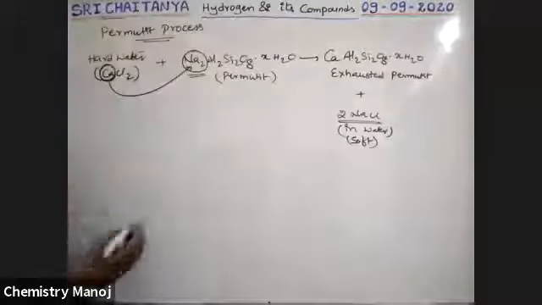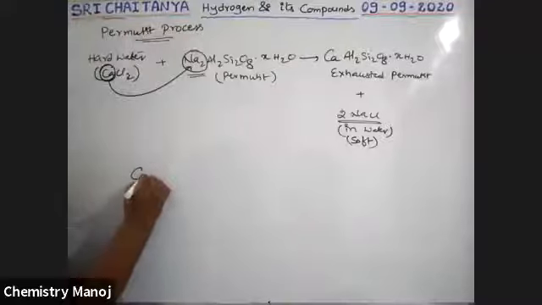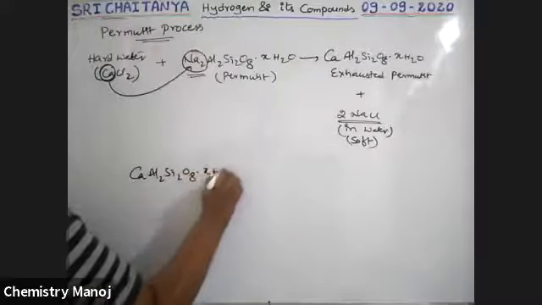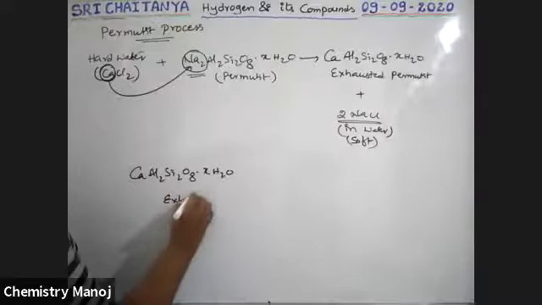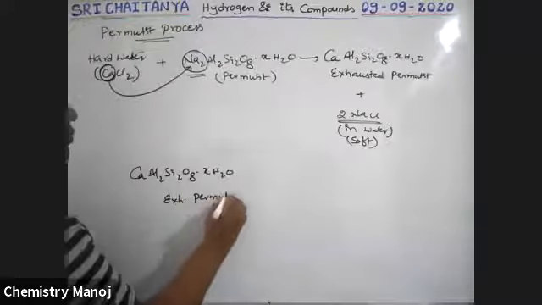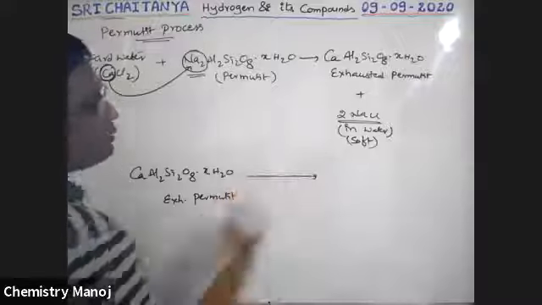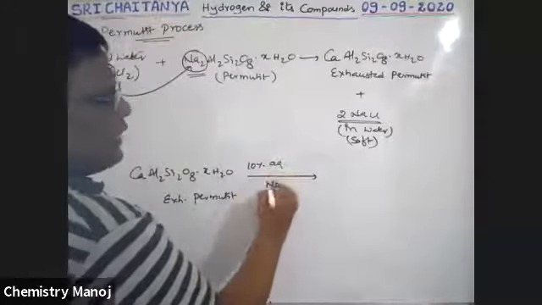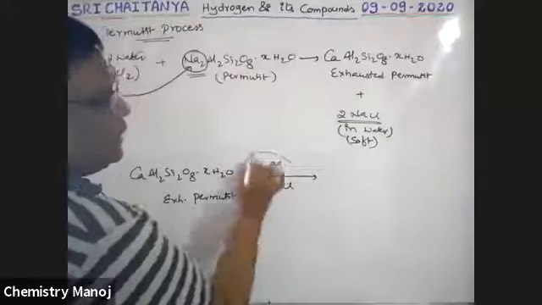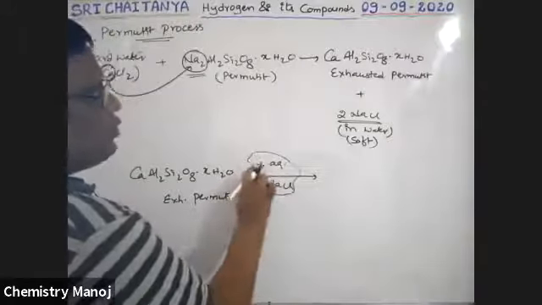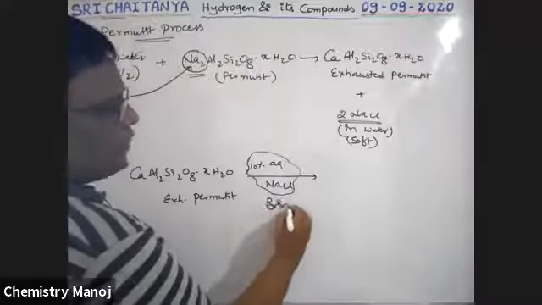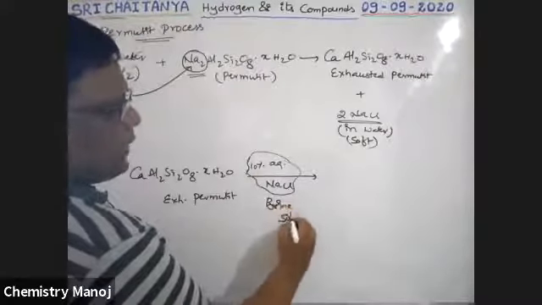See here. Now CaAl2Si2O8·xH2O, which is nothing but exhausted permutit, is treated with 10% aqueous NaCl solution. This 10% aqueous NaCl solution is called brine solution.